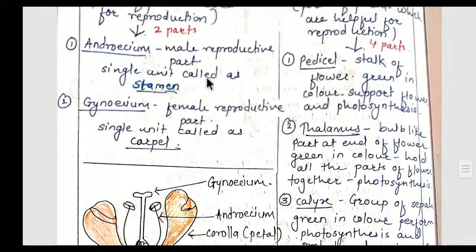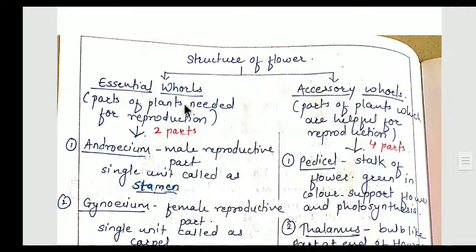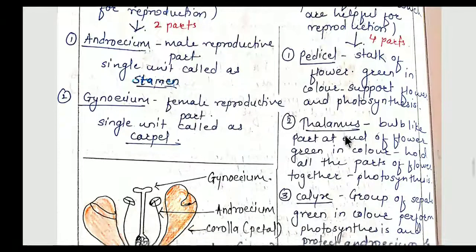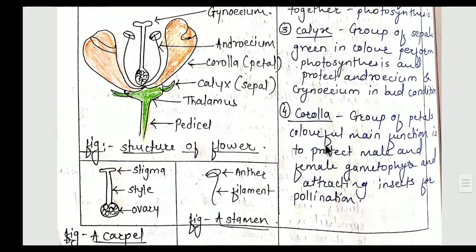So this is all about the structure of flower. Structure of flower has two parts, essential whorls and accessory whorls. Essential whorls have two parts, androecium and gynoecium, while accessory whorl has four parts: pedicel, thalamus, calyx and corolla. I hope that I have revised the topic shortly for you.